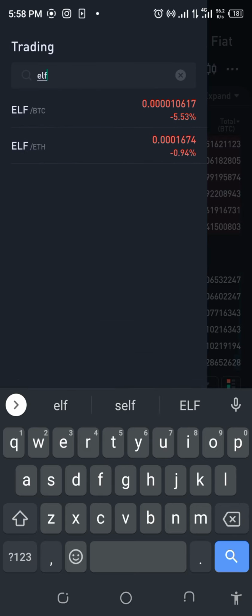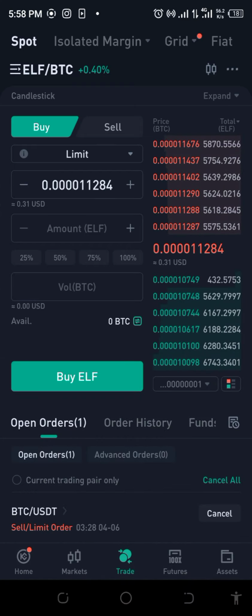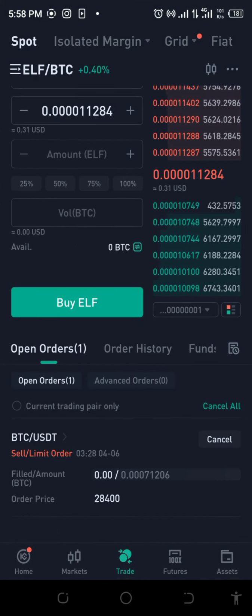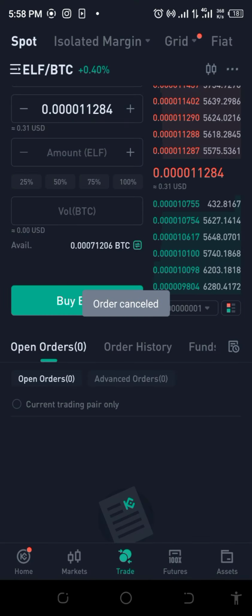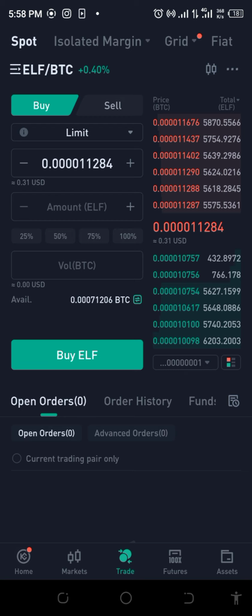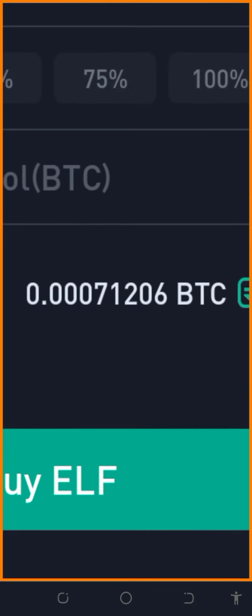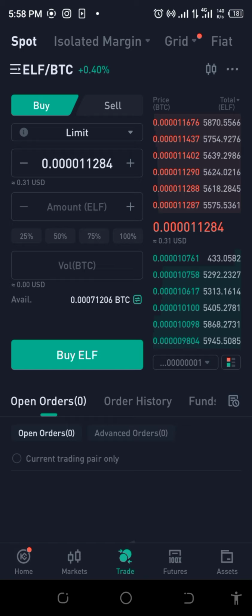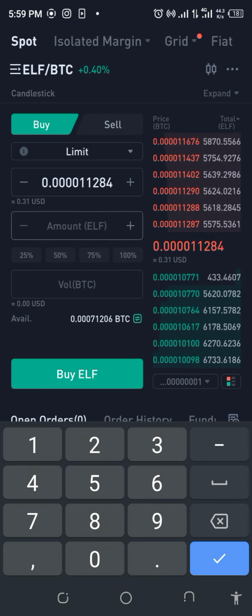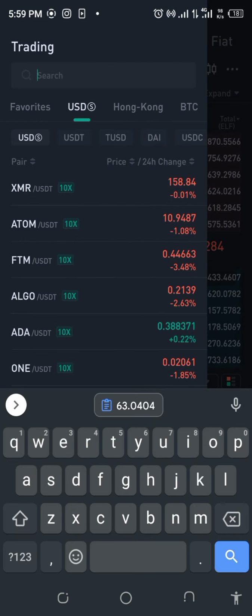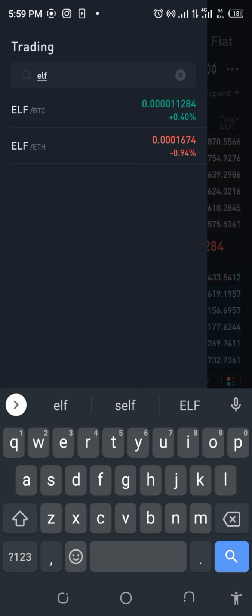ELF, BTC. Okay, so what do we have here? So for me to try this out, let me just cancel this for now. Okay, so we have our BTC back in our kitty. Then what do we have here? Okay, we've got this amount. Let's just do a basic simulation and see what we get. So we put up 100% here, and what we get is 63.0404.